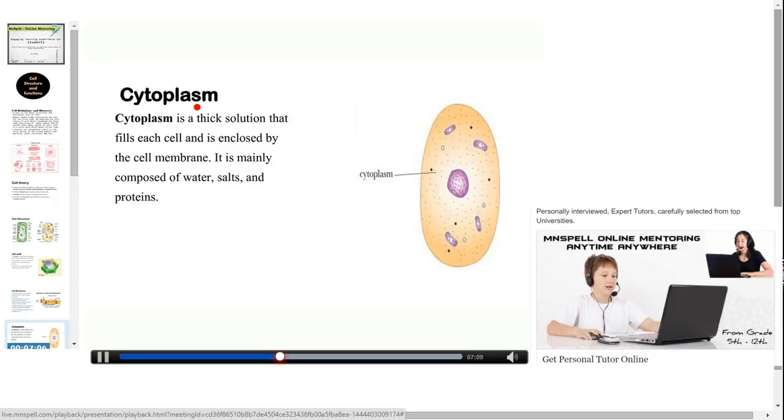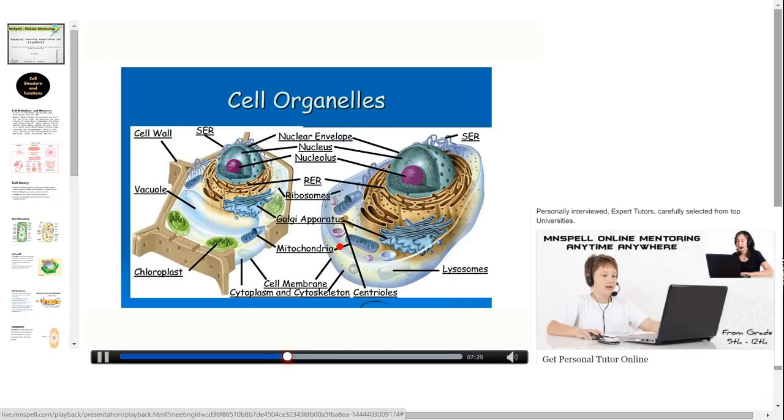Cytoplasm. Below the cell membrane, we can see the cytoplasm, which is a thick solution that fills each cell and is enclosed by the cell membrane. It is mainly composed of water, salts, and proteins. Inside the cytoplasm, we can see different cell organelles. Here are the cell organelles. We are going to study about each cell organelle in detail.